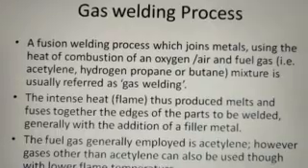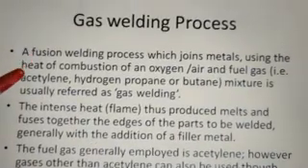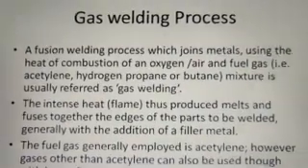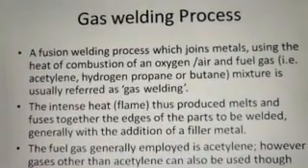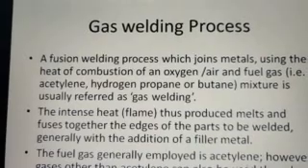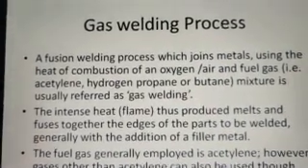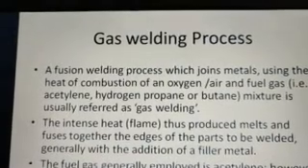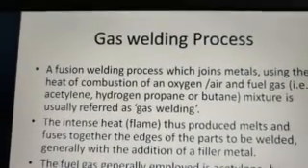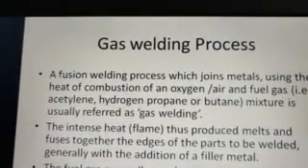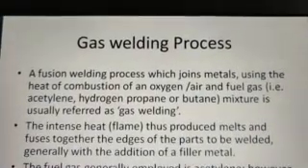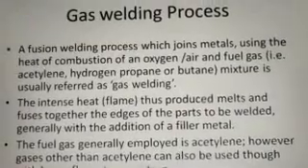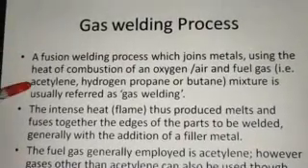So gas welding process is a fusion welding process which joins metal using the heat of combustion of oxygen or air and fuel gas. That is, the fuel can be acetylene, hydrogen, propane or butane or any other combustible gases, and then we mix the fuel and air or oxygen, and then we ignite it, and that is why it is called a gas welding process.